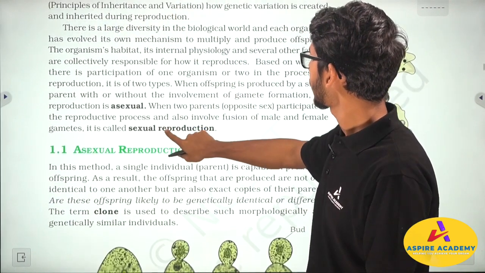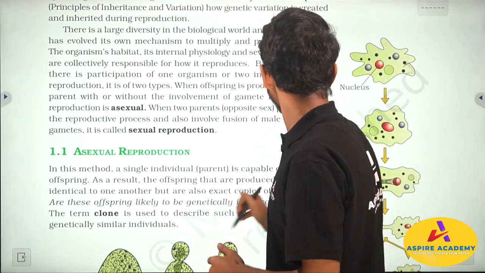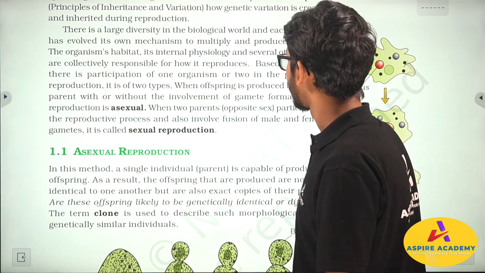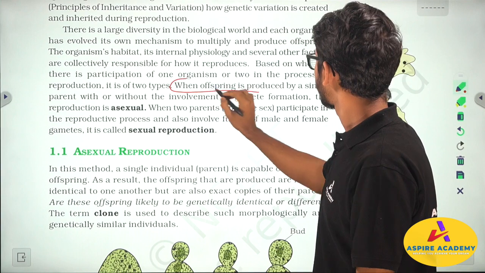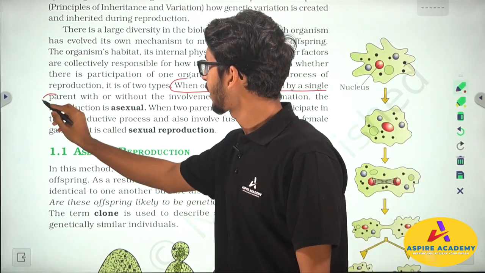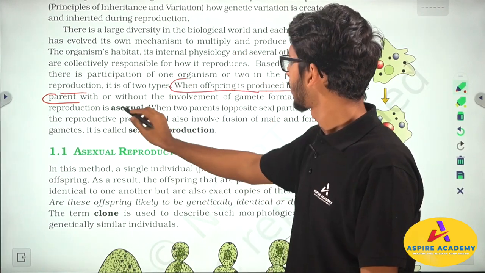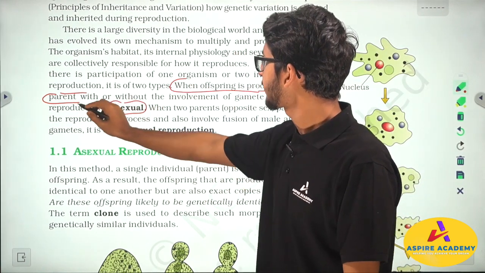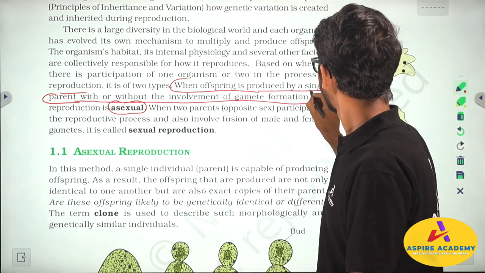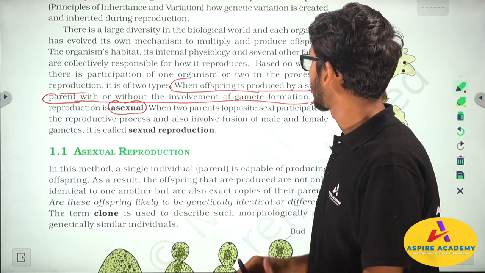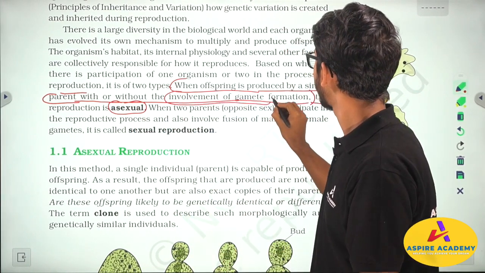Then we are going to see what the types of reproduction are that exist. First of all, there are only two types of reproduction. I already talked about that reproduction is of two types. One is asexual. That means reproduction is by a single parent, with the involvement of one parent only. Then there is another term: without the involvement of gamete formation.